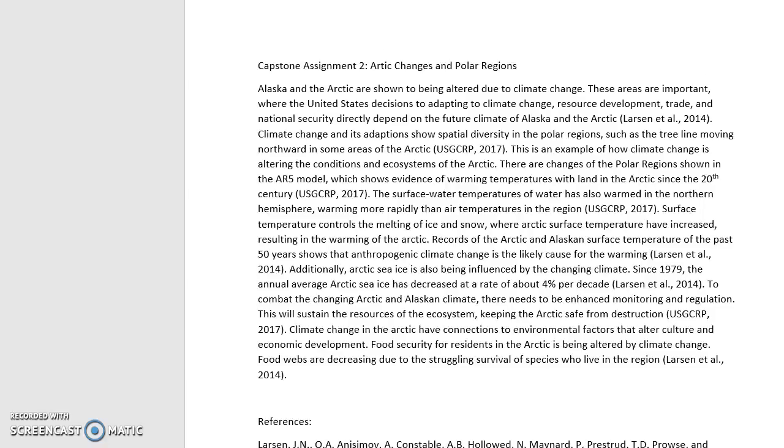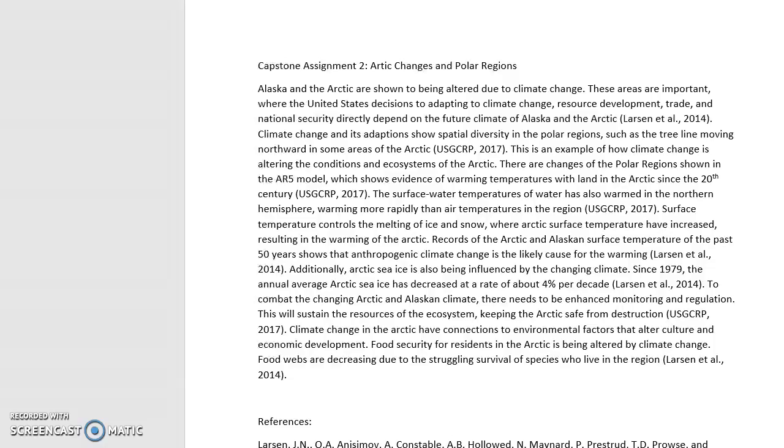Capstone Assignment 2: Arctic Changes in Polar Regions. Alaska and the Arctic are shown to be altered due to climate change. These areas are important, where the United States' decisions on adapting to climate change, resource development, trade, and national security directly depend on the future climate of Alaska and the Arctic.